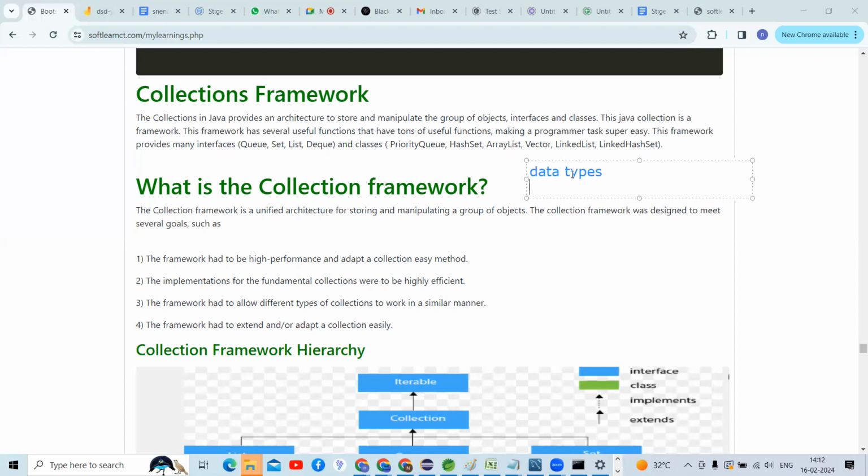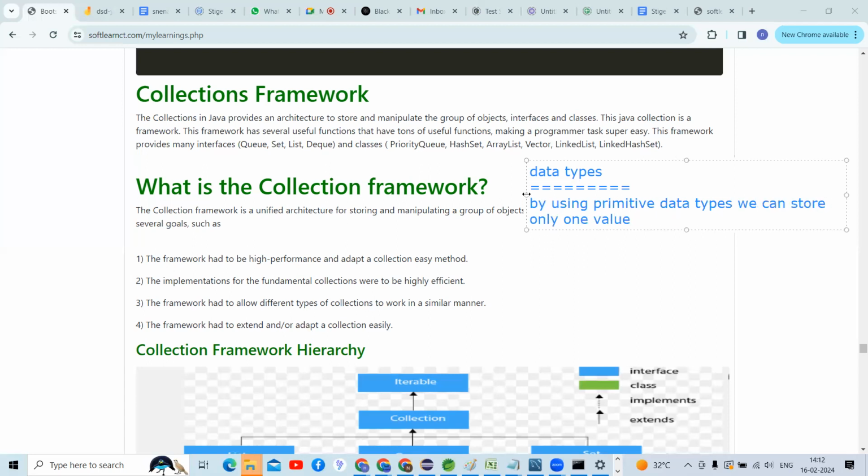All the primitive data types can store only a single value. Using primitive data types, we can store only one value, right? So it is not possible to store multiple values, guys.